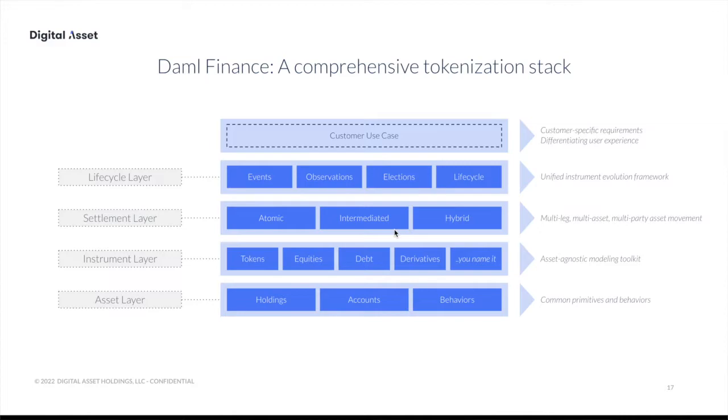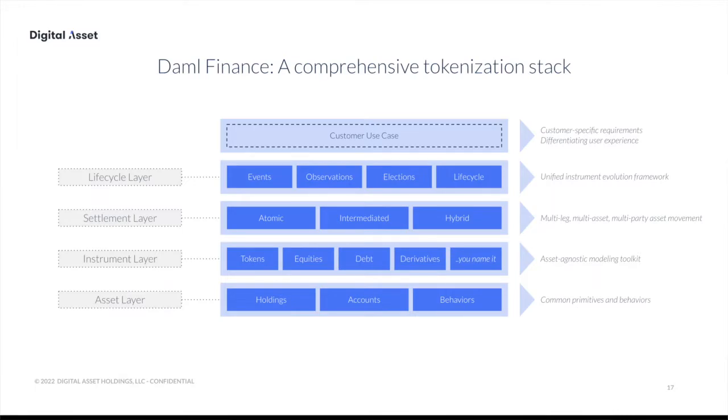On top of that, leveraging the settlement layer sits a lifecycle layer. So that's really around evolving instruments during their lifetime. An instrument can have, let's say, intrinsic or contractual cash flows like a bond. So a coupon payment would be one type of event that needs to be processed. But there are also instruments that deal with external events, like, for example, stock. Stock would have dividend payment, and that dividend payment is not contractually agreed in the beginning. That's just announced in a discretionary way by the issuer. So we'll see in a minute how that works.